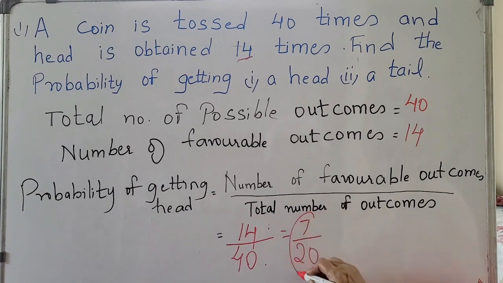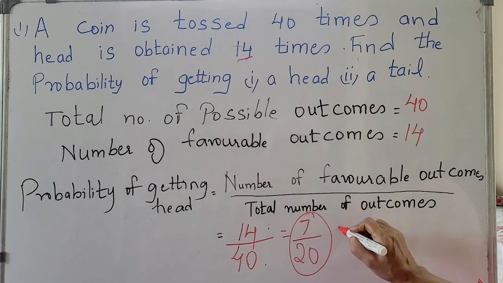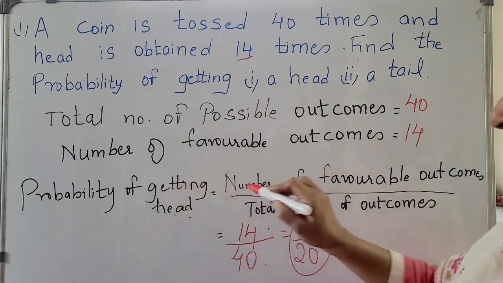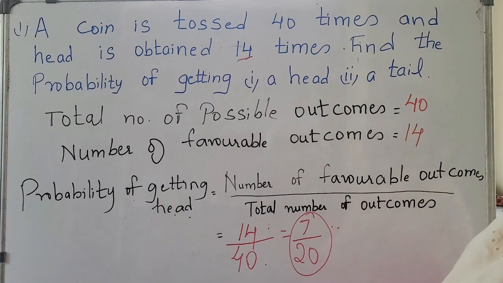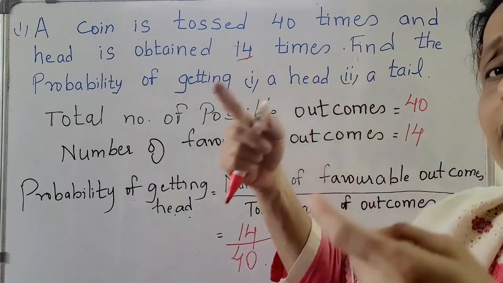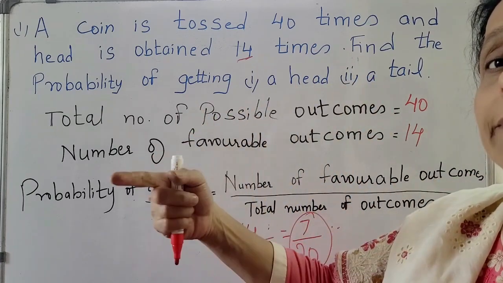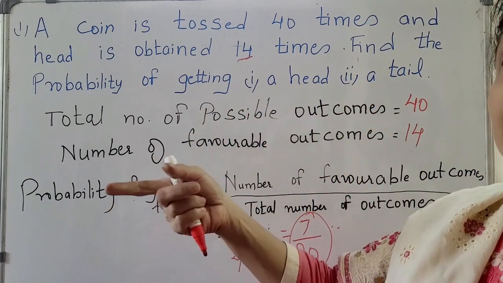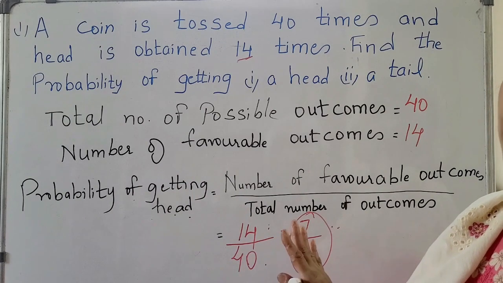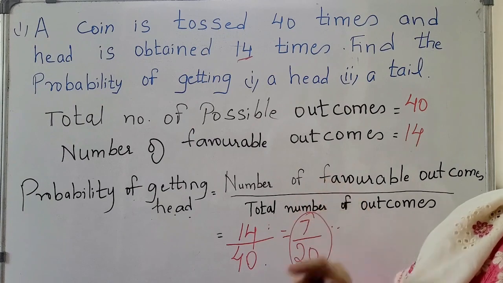This is the answer. 7 by 20 is the answer. That is the probability of getting head is 7 by 20. So what you have to do is just see how many times you have tossed and what you want, head. How many times has head come? 14 times. So 14 upon 40, that is 7 by 20. This is the answer, the probability of getting head.